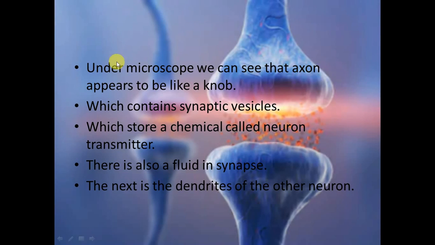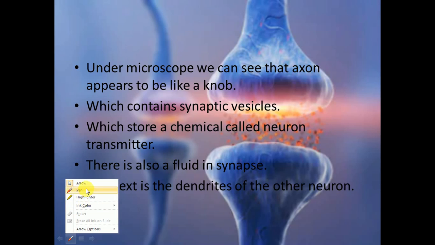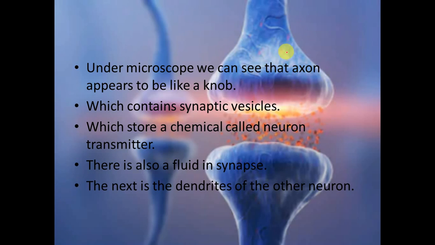Under a microscope, when we see the axon, it appears to be a knob-like structure. What is a knob-like structure? It is given right here. It appears to be something like this. It contains the synaptic vesicles, which store a chemical called the neurotransmitter. This neurotransmitter is released by the synaptic vesicles.